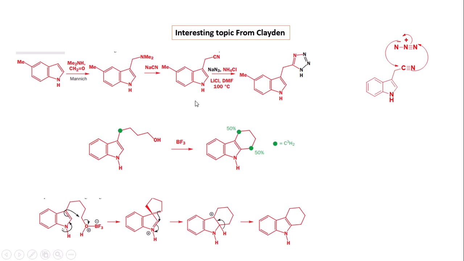These cyanide containing products have the capability for a click type reaction, that is the 3+2 cycloaddition reaction, and produce the 3+2 cycloaddition product, that is a tetrazole substituted derivative. Another interesting problem regarding heterocyclic chemistry is the scrambling of the isotopic labeling carbon atoms via simple Lewis acid-base complex reactions.